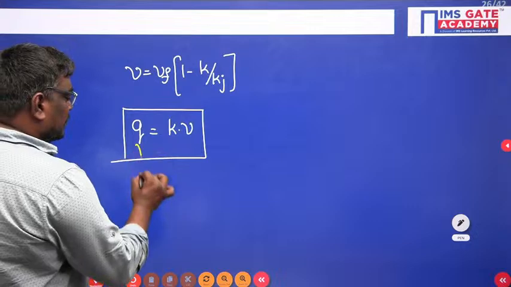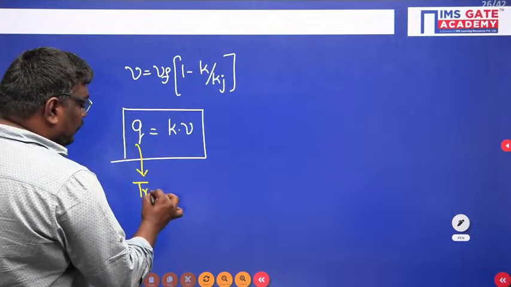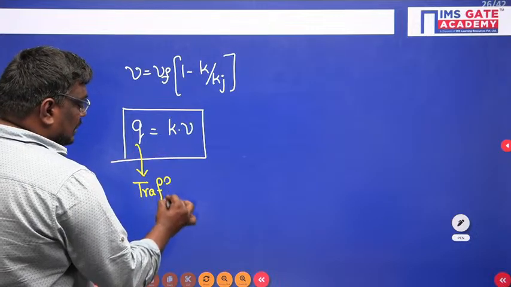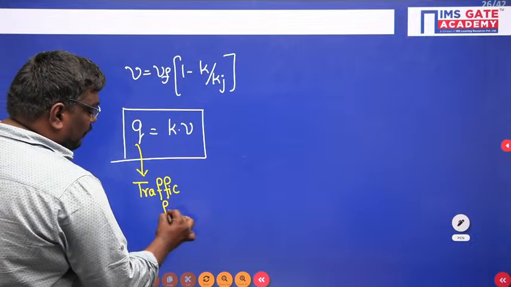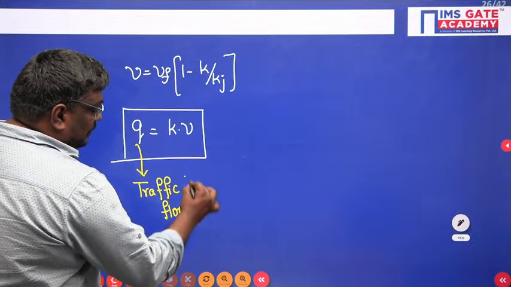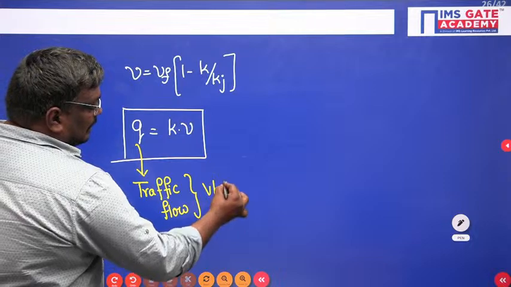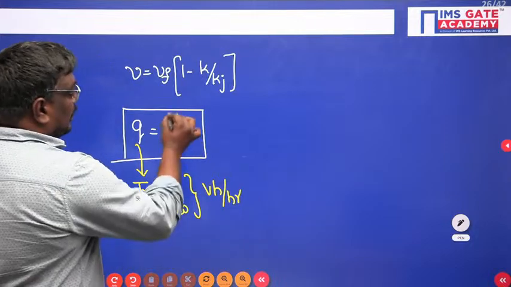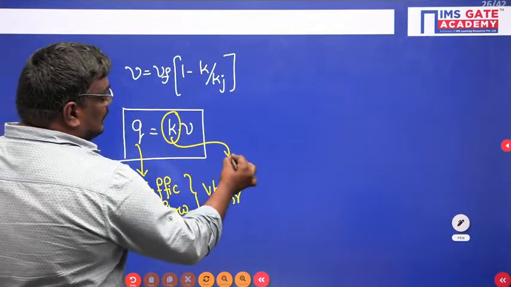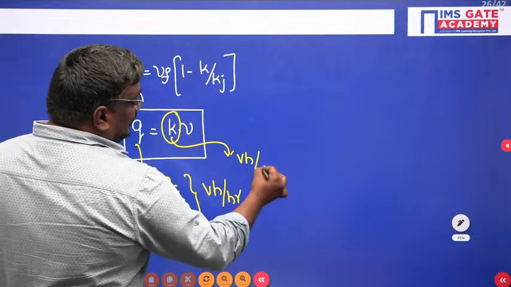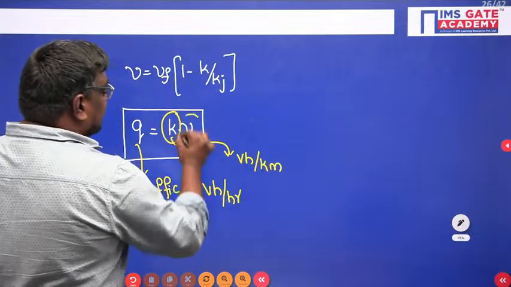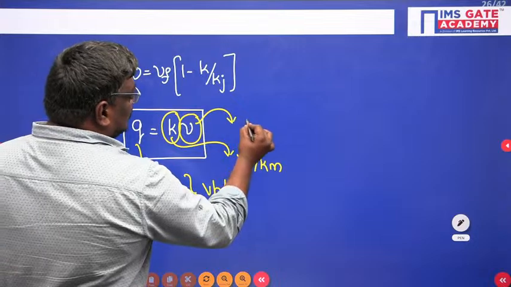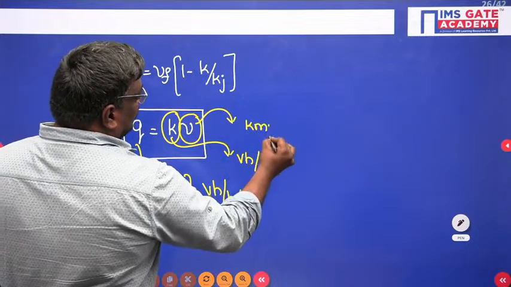Q is nothing but traffic flow, that is, the number of vehicles per hour. K is traffic density, vehicles per kilometer. V is velocity, kilometers per hour.